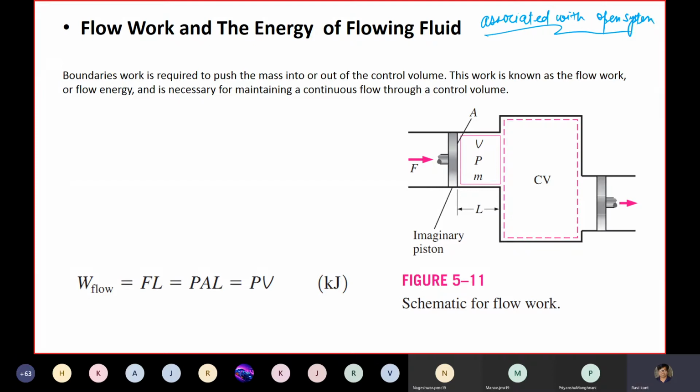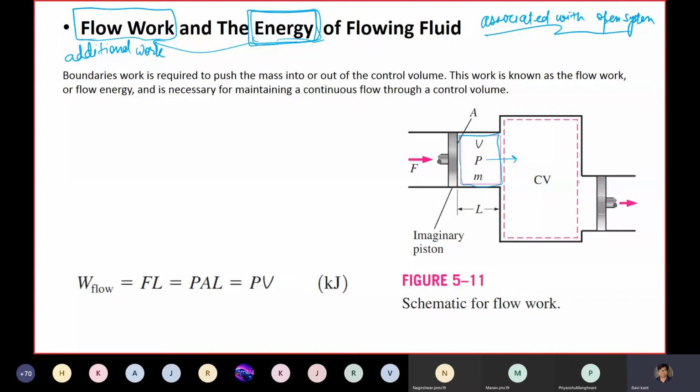When we talk about energy of an open system or a flowing fluid, we should always talk about the flow work, that is the additional work we are doing, or the fluid is doing, in order to push the fluid element from outside to inside or pull the fluid element from inside to outside, either way.